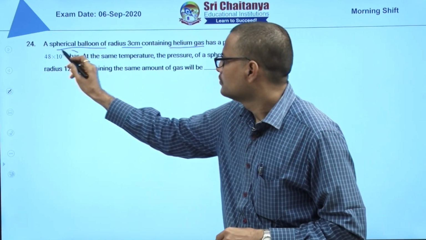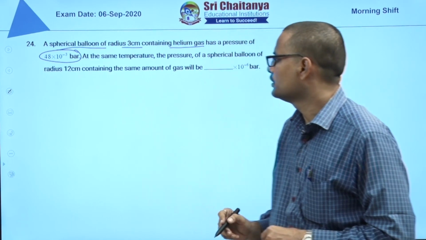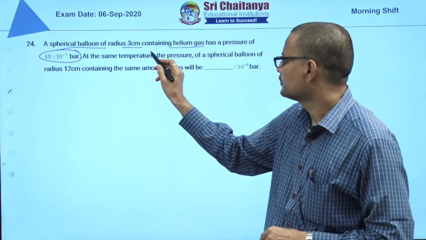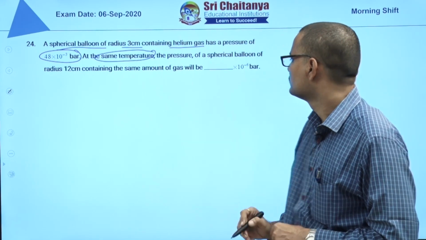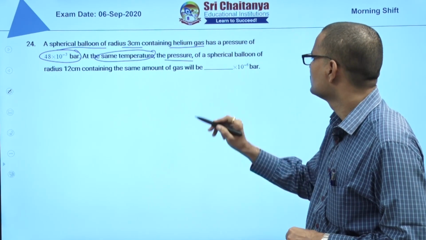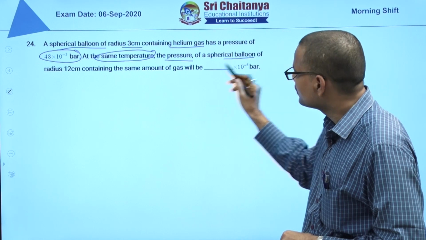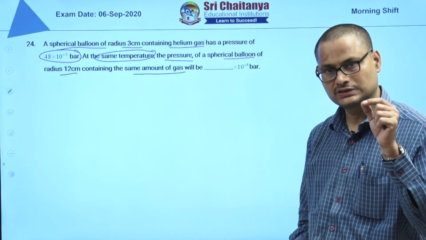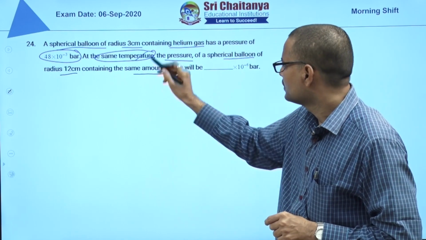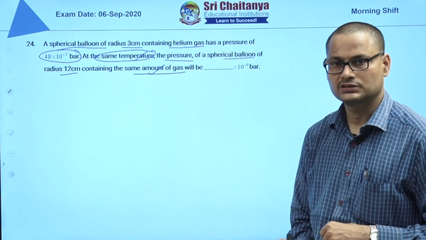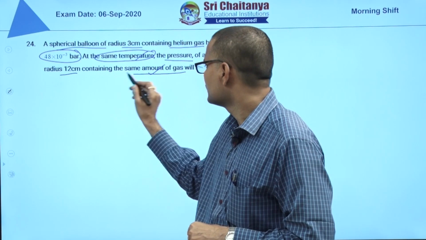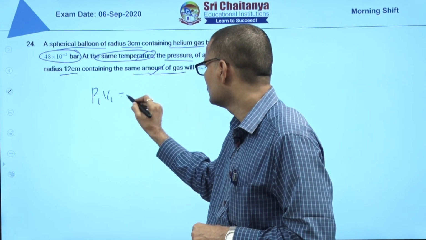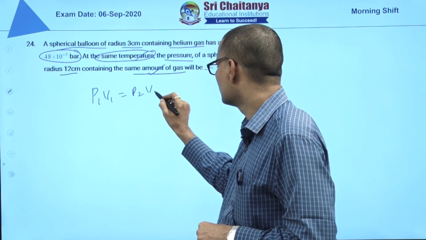Pressure is 48 into 10 power minus 3 bars, at a fixed temperature. You have to find the pressure of a spherical balloon of radius 12 centimeter containing the same amount. What are the fixed things here? Temperature and mass of the gas are constant. Then P1 V1 is equal to P2 V2.